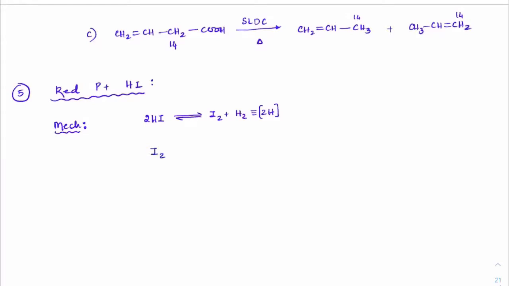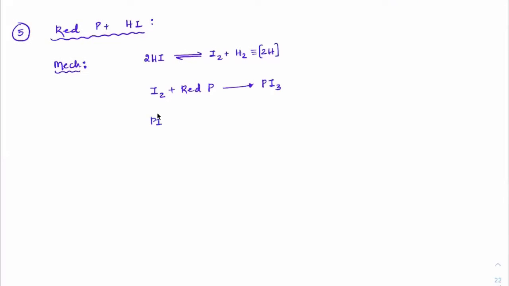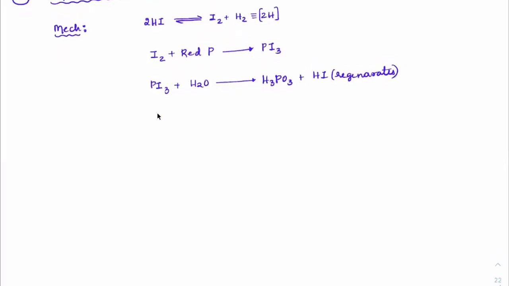When you add red phosphorus to this, instead of coming out as H2 gas, it might exist as a radical, I mean nascent hydrogen. Now this I2 which has formed will react with red phosphorus to form PI3. PI3 reacts with water, because we are taking an aqueous solution, to form H3PO3 and again regenerates HI. The minute it regenerates HI, it keeps forming more nascent hydrogen. So this solution becomes rich in nascent hydrogens. That is the one thing you must understand when you are using red phosphorus and HI. It is a rich nascent hydrogen solution.